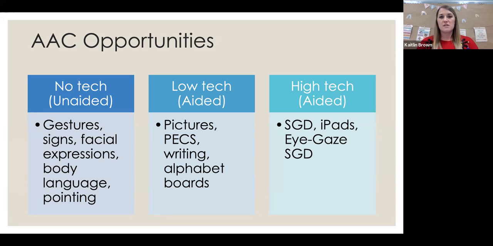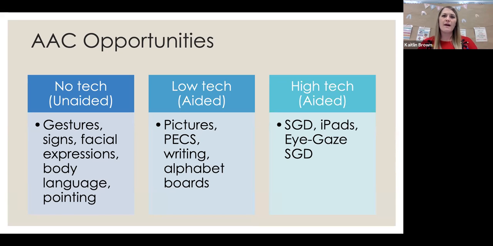However, if you have a student that uses your device as a basketball instead of a communication tool, you're probably going to want to scaffold that down and go to using some sort of pictures. You also have to take into account what your ultimate goal is, and meeting them where they're at.